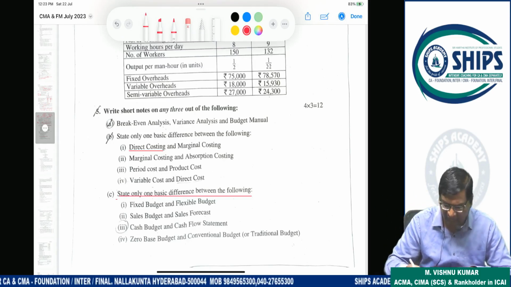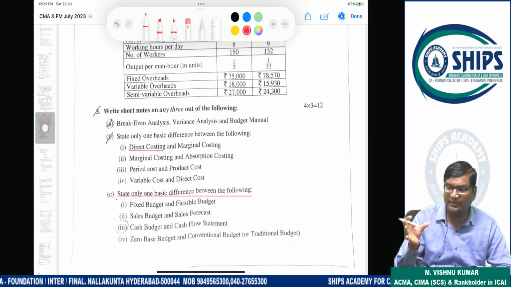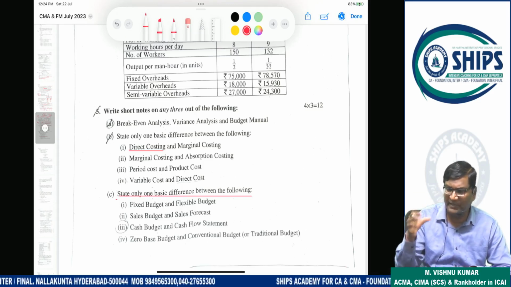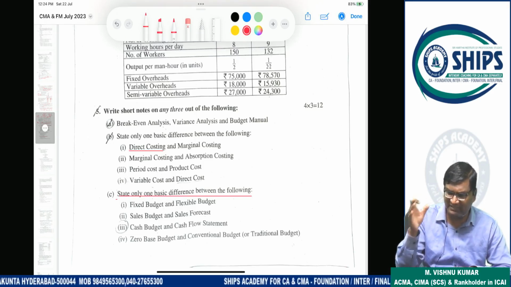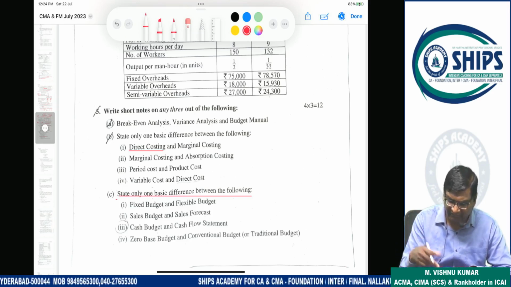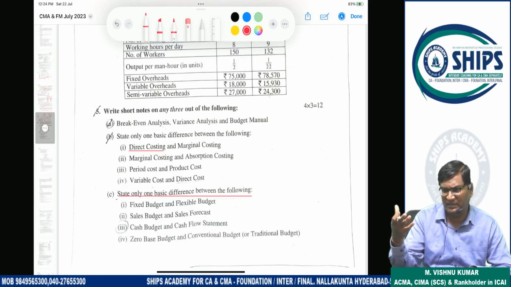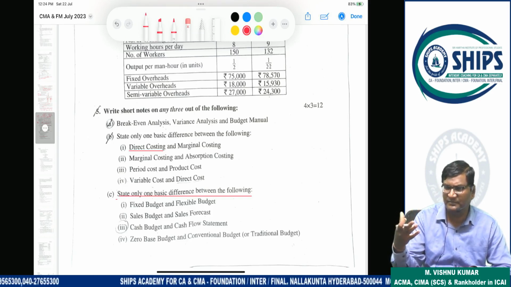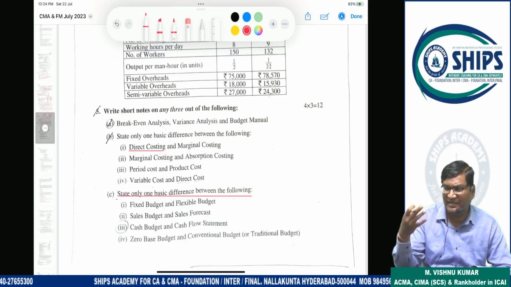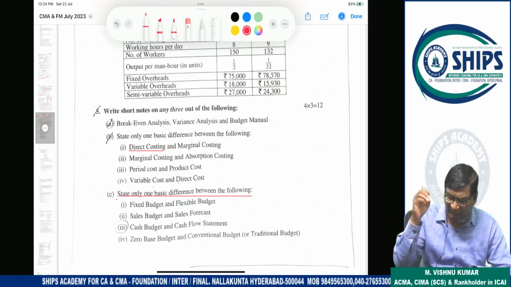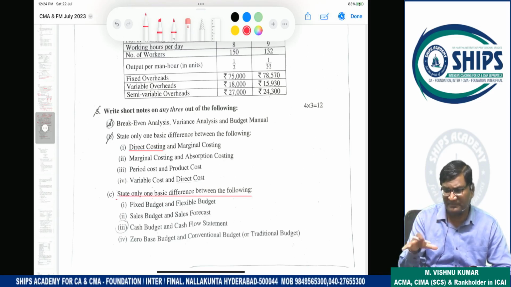Sales budget and sales forecast. A sales budget can be prepared in a structured way. It incorporates quantity, estimated quantity, and estimated selling price. A sales forecast is generally for units, so it is not an item which can be incorporated in a budget.